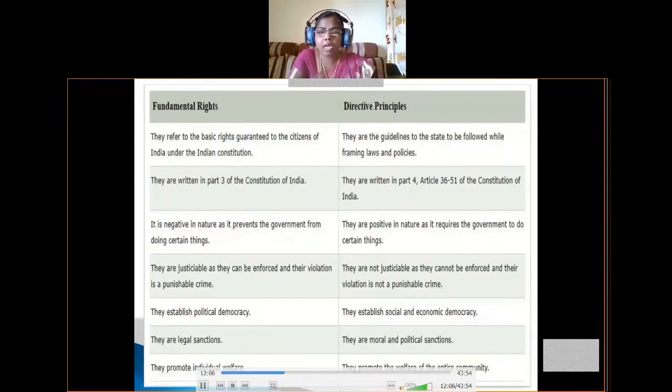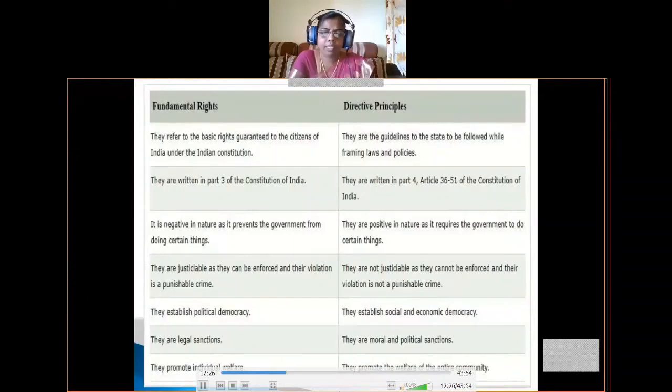Okay, so they are positive in nature as it requires the government to do certain things. So these directive principles are positive in nature. That means do's. They always say what to do. That means the government may follow or may not follow according to the financial resources of the governments.